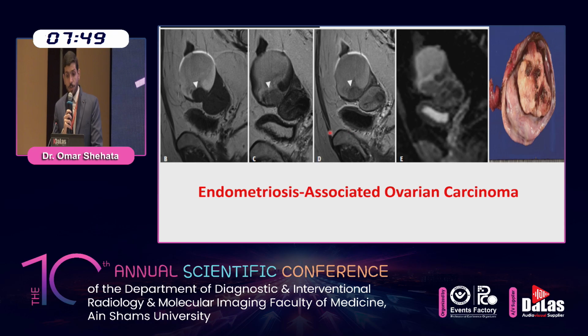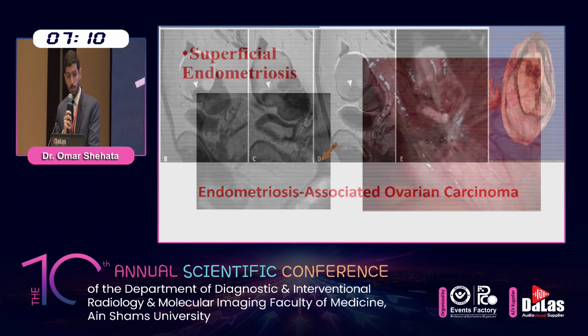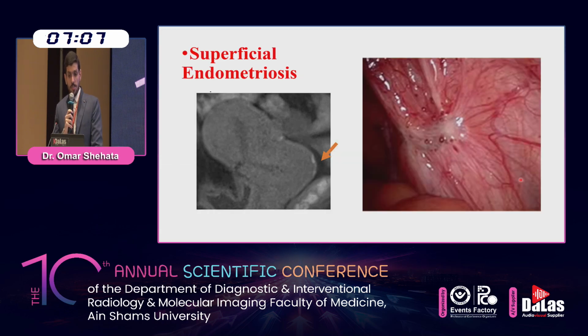The last finding is lack of T2 shading. As in this case, image B shows high intensity signal on T1 weighted image. Image C shows persistently mild increase in fluid intensity, although T2 dark spots are still visible at the bottom of the cyst on the sagittal T2 weighted image. Image D shows a nodule with post-contrast enhancement, and image E shows diffusion restriction. The last image shows that surgery has been performed, the mass has been resected, and pathologically diagnosed as clear cell carcinoma.